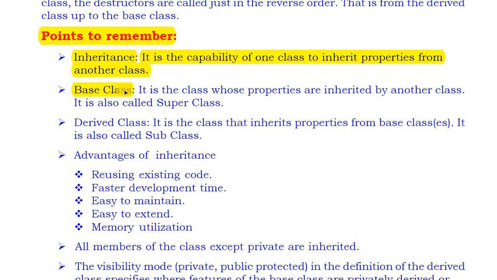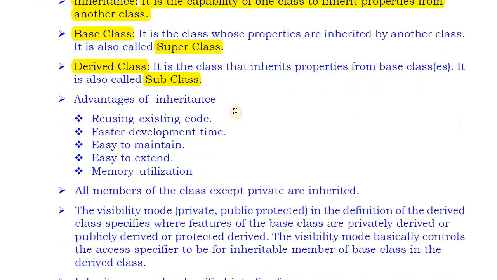Then the definition of base class. What is a base class? A base class is the class from which a new class is created. Sometimes it is also called a super class. Then what is a derived class? A derived class is a class which gets the properties from the base class, or the new class which is created from the base class. A derived class is also called a subclass.